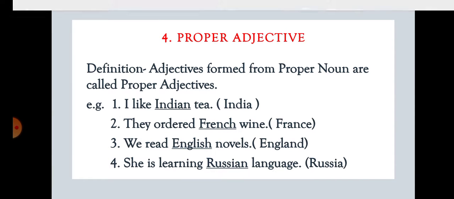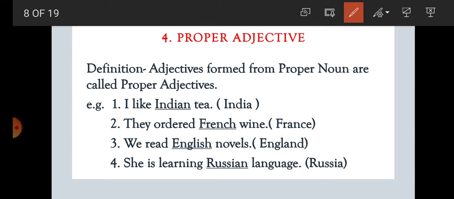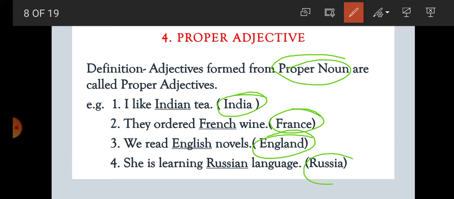Now students, fourth one, proper adjective. What is proper adjective, students? Adjectives formed from proper nouns are called proper adjectives. Students, we all know what is a proper noun. A proper noun is the noun that is the particular name of a person or thing. So here, in the first example, what is the proper noun used? India. Second example, France. Third example, England. And fourth example, Russia.